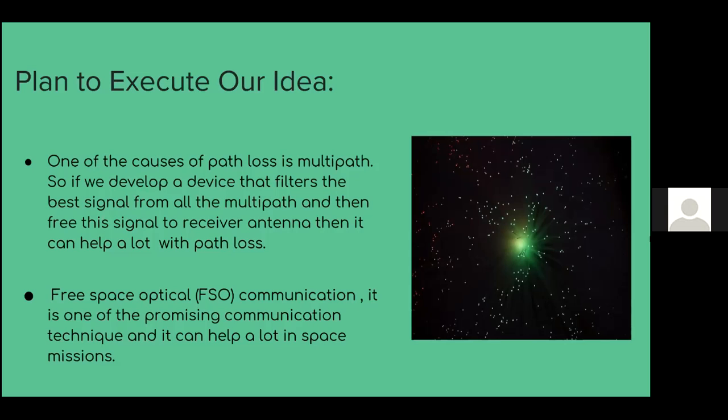The resultant signal received at the receiver might be an attenuated signal due to its propagation through multipaths. So, if we develop a device which can filter the best signal from all the multipaths and then feed the signal to the receive antenna, then it can help us a lot to deal with path loss.